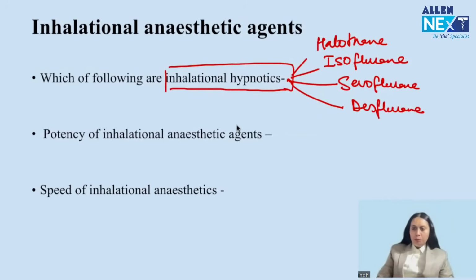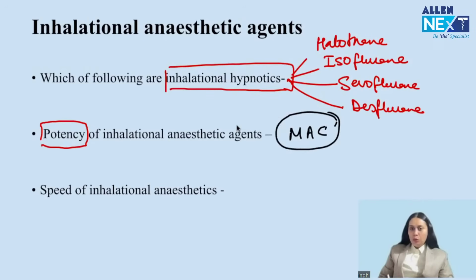Now, the most important thing in these inhalational hypnotics after their nomenclature, what can be asked is about their potency. Last NEET also, I saw an important question on potency. You have to remember that potency is described by the MAC of the agents. Less MAC, high potency. So an agent which would have less minimum alveolar concentration required would have high potency.